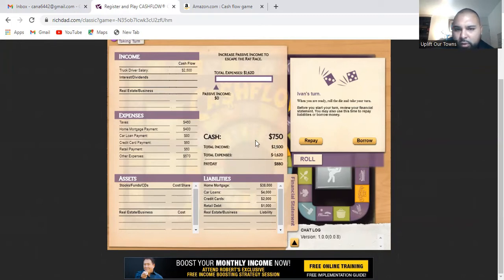Actually, let me correct that. This is my cash flow, the 880. This is how much cash I have currently, so currently I have $750 in an account that I can use. And then the 880 is my cash flow. That's how much money I have after paying all my bills. So let's start. I'm going to roll.